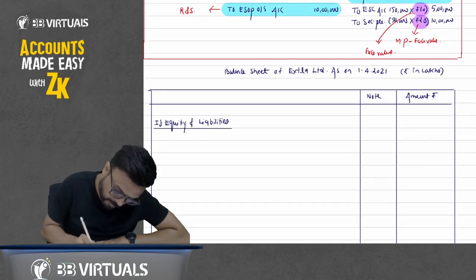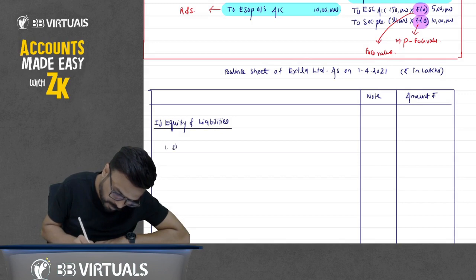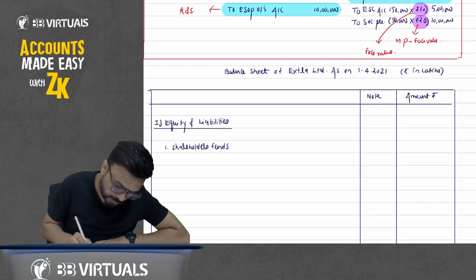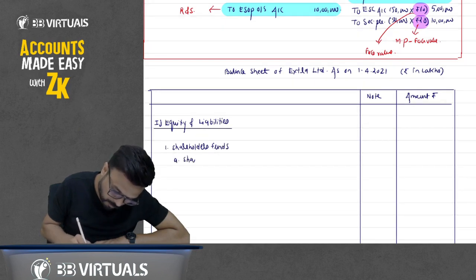Shareholders' fund. Share capital. Reserve and surplus.